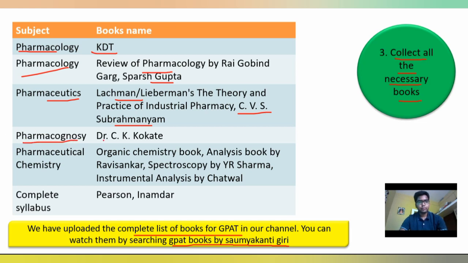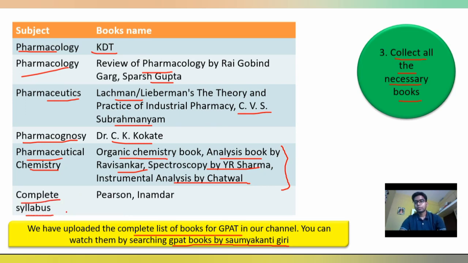For pharmacognosy you have to have Kokate. And for pharmaceutical chemistry, organic chemistry books, whatever it may be, there is a book by Bahl sir, you can prefer that, or a book by Morrison Boyd, you can also prefer that. Analysis book by Ravi Shankar, spectroscopy by Y.R. Sharma, and instrumental analysis by Chatwal. All these books are very important. You have to have these books. And one more book.